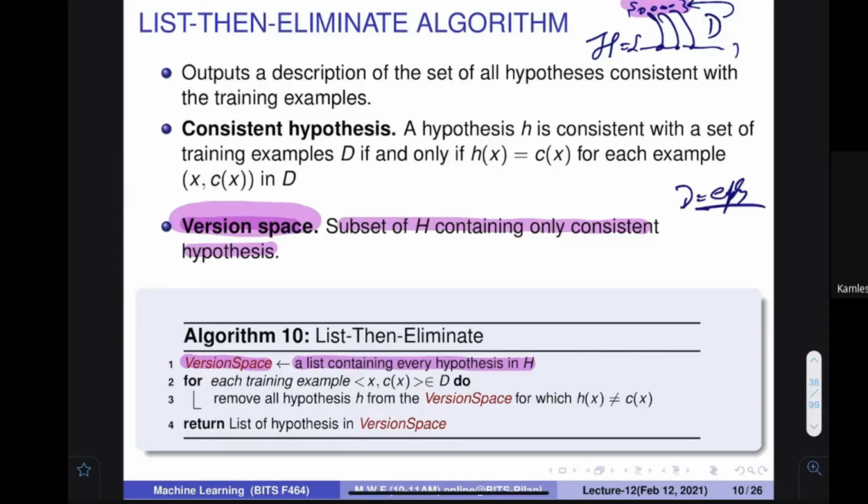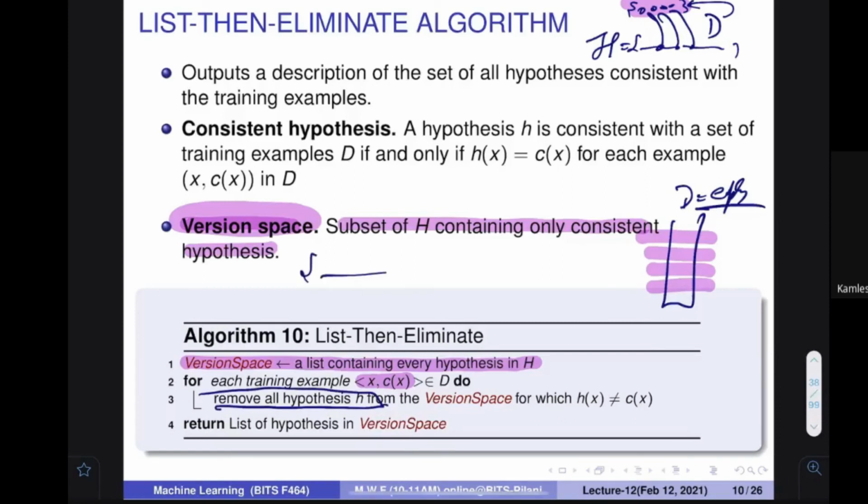So we start by saying that the version space is all the hypotheses inside the space. Okay, then one by one, I'm going to consider the example x and what is c(x), because c(x), the value of y, is provided inside the data. So in my database, I am going to consider each training example one by one, and then remove all those hypotheses from H which are not consistent with this particular training example.